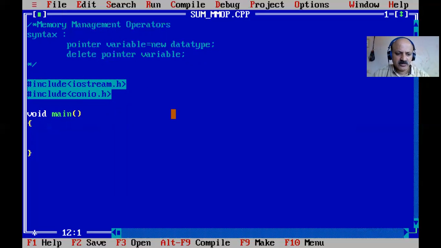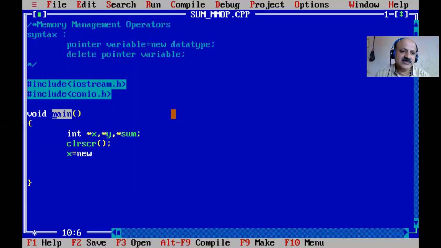So now we can take first integer x and integer y. First we have to declare. Okay. So there are shortcuts also, but that's the full syntax, and we take it step by step. So here clear the screen, and then we can provide the memory allocation. So we can take an asterisk here, then a comma operator, and asterisk with some variable.